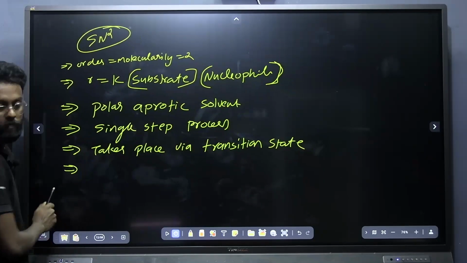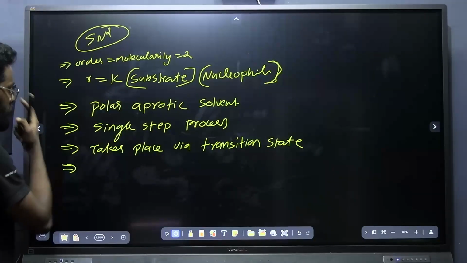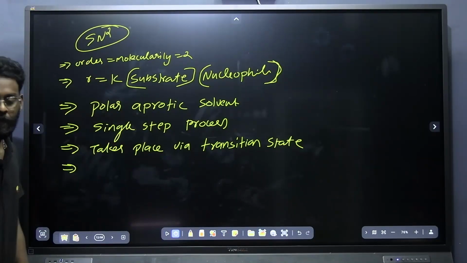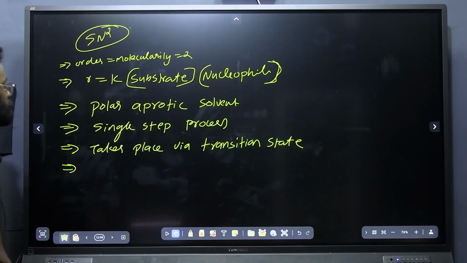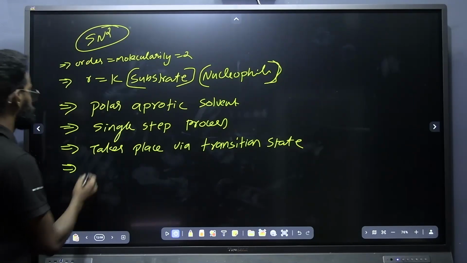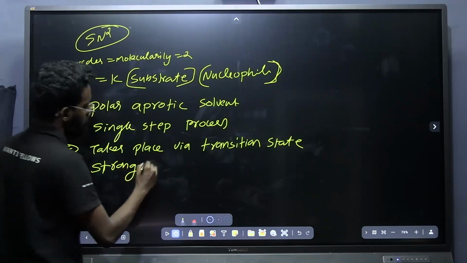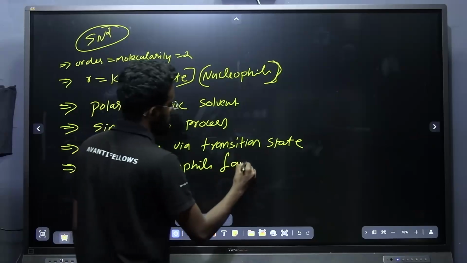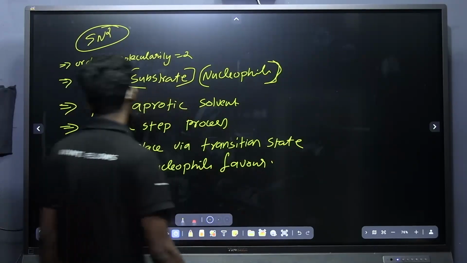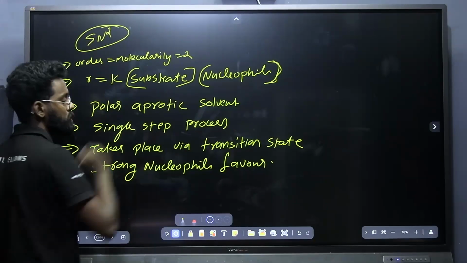Then any other points? Do you want me to add for the SN2 mechanism? If you are remembering, just let me know. What are the other points I can add for the SN2 mechanism? Yes, very good. Strong nucleophile. Thank you. Strong nucleophile favors the reaction. Why do we need a strong nucleophile? Because we need this reaction to take place in a single step.